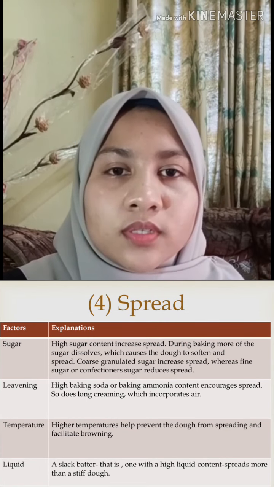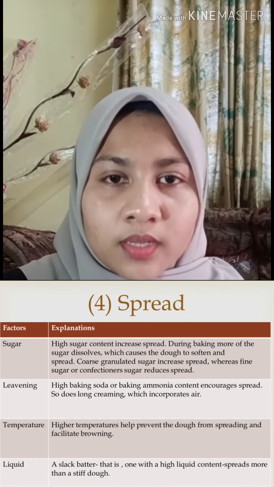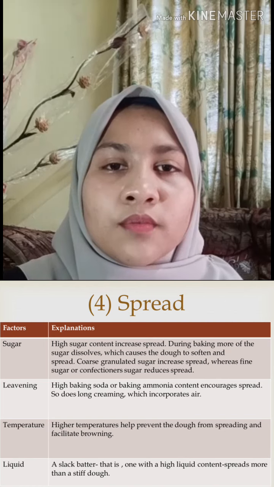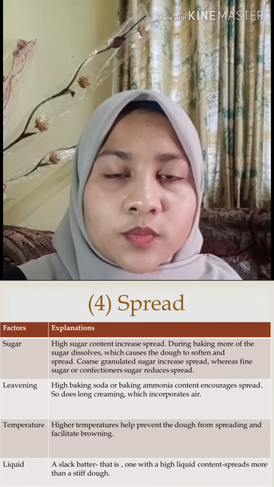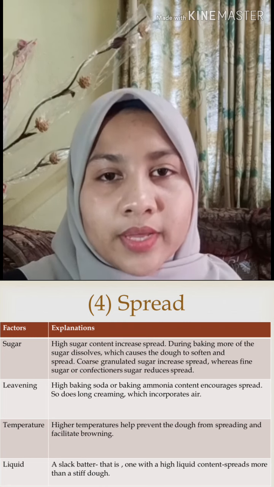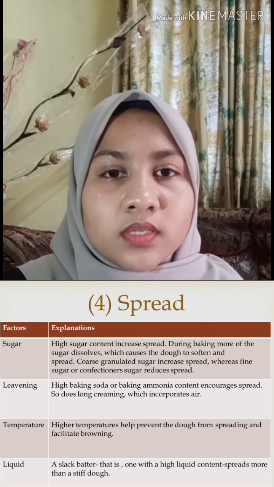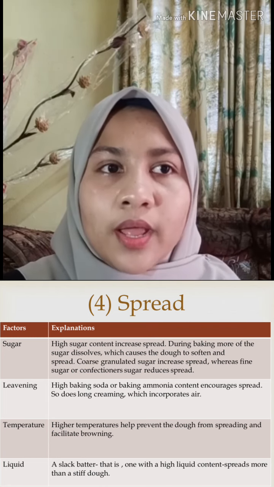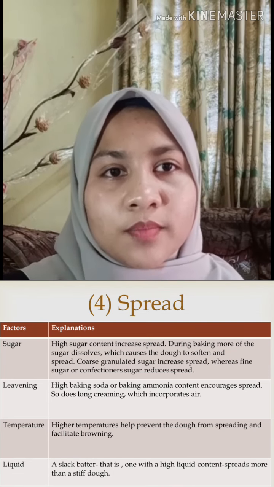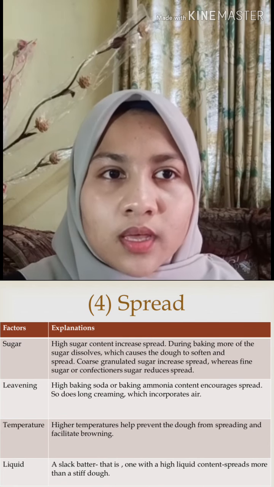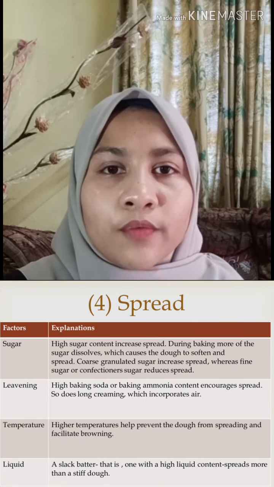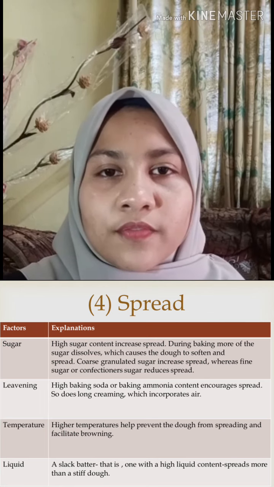If we use high sugar content, it will increase the spread. If we use high baking soda or ammonia, it will also encourage the spread, and so does long creaming with incorporated air. Third, temperature. Higher temperature helps prevent the dough from spreading and facilitates browning. Liquid, a slack batter, that is one with high liquid content, will spread more than stiff dough.